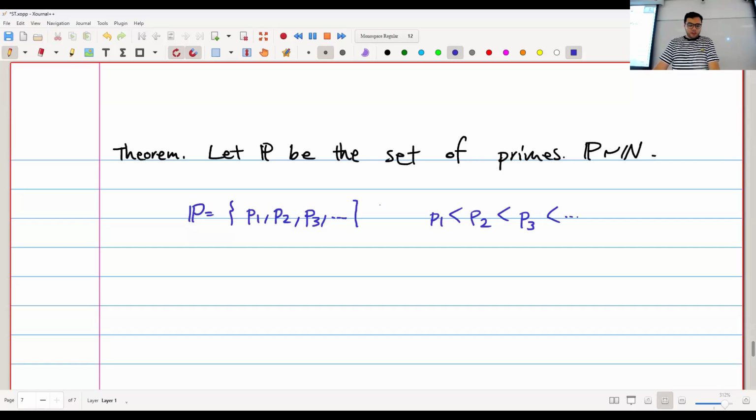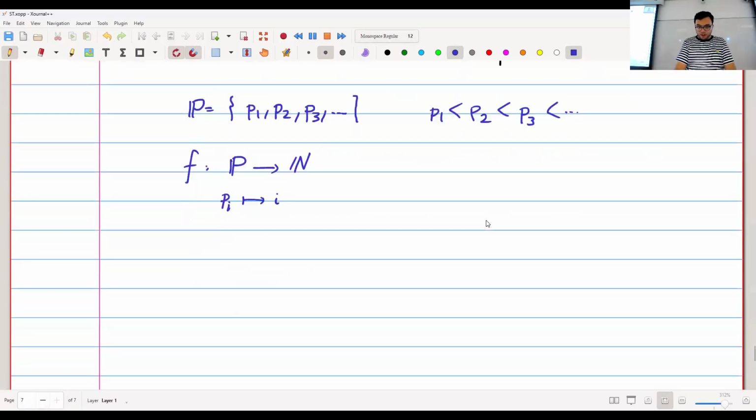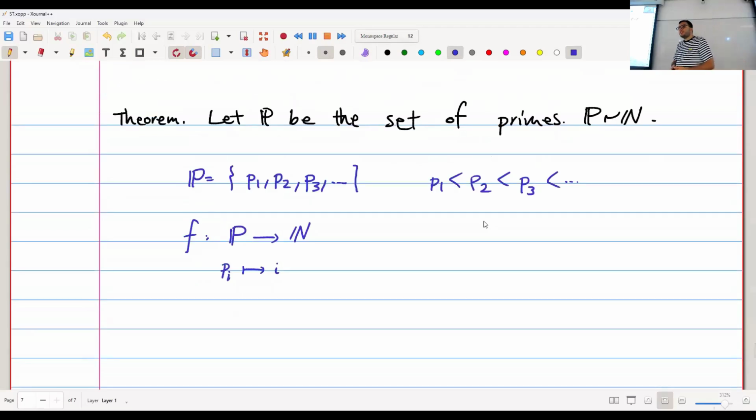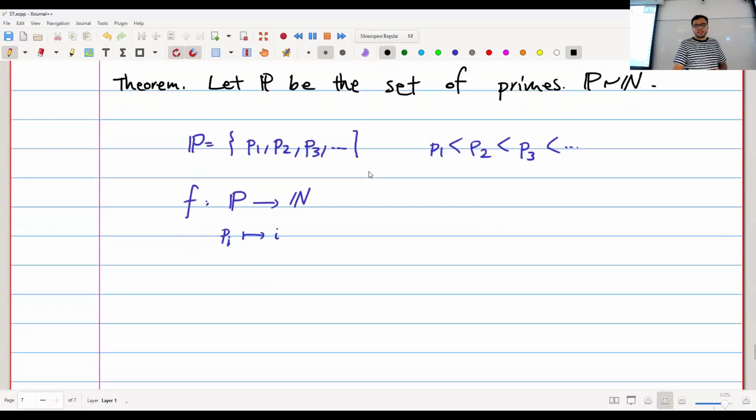And now I can have a function. I can have a function f, let's say from P to the natural numbers, which maps every Pi to i. Or I could also do the opposite. I could have a function from natural numbers to prime numbers. It basically maps the number i to the ith prime number. It's one-to-one and onto. So they're the same size. Okay. At this point, you might think that all the infinite sets are the same size. That's not the case, I assure you. We will see something about it soon. But I'm going to show you some more things that are the same size as the set of natural numbers.